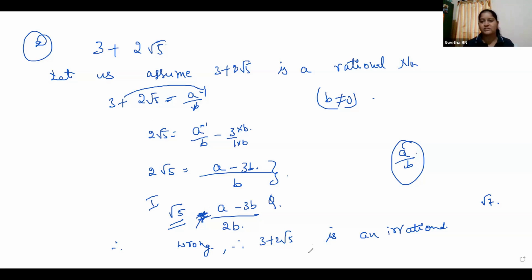Okay, you have two more sums. Will you practice at home? Same thing what I have done here, you have to do, children. Will you practice the remaining two sums?